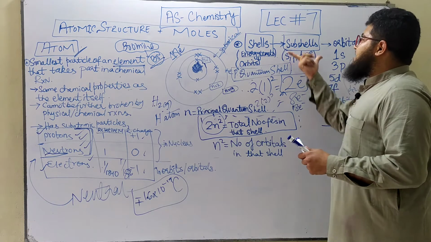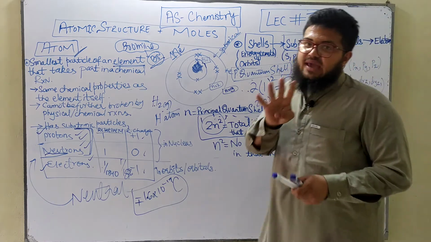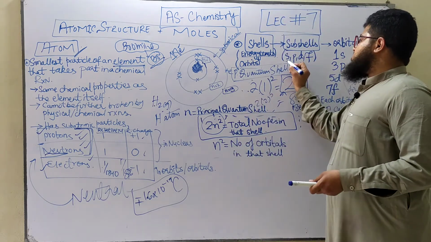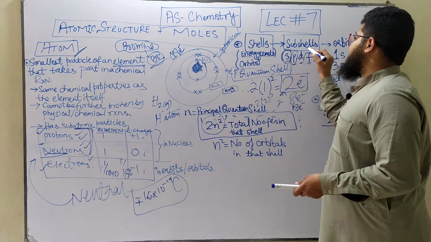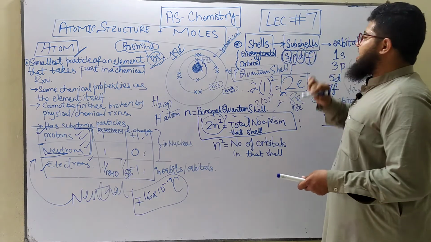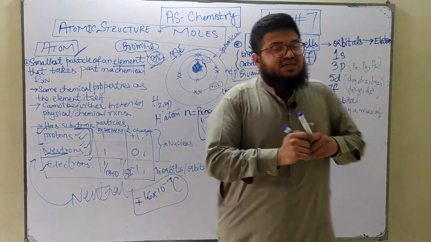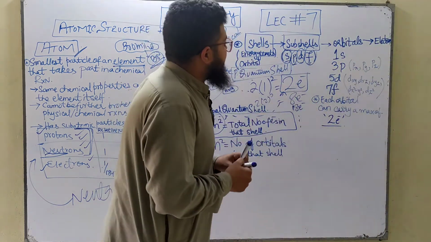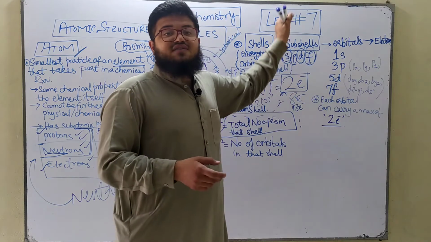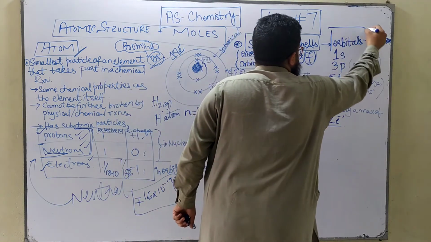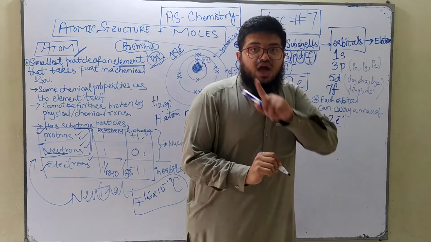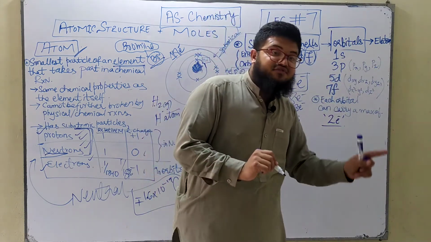And then these subshells are basically of 4 types, and each type is given a particular name. There is an S subshell, there is a P subshell, there is a D subshell, and there is an F subshell. These are the 4 subshells that we have over here. And within the subshells we've got even smaller regions called the orbitals. These are not orbits. Orbit is different and orbital is different.